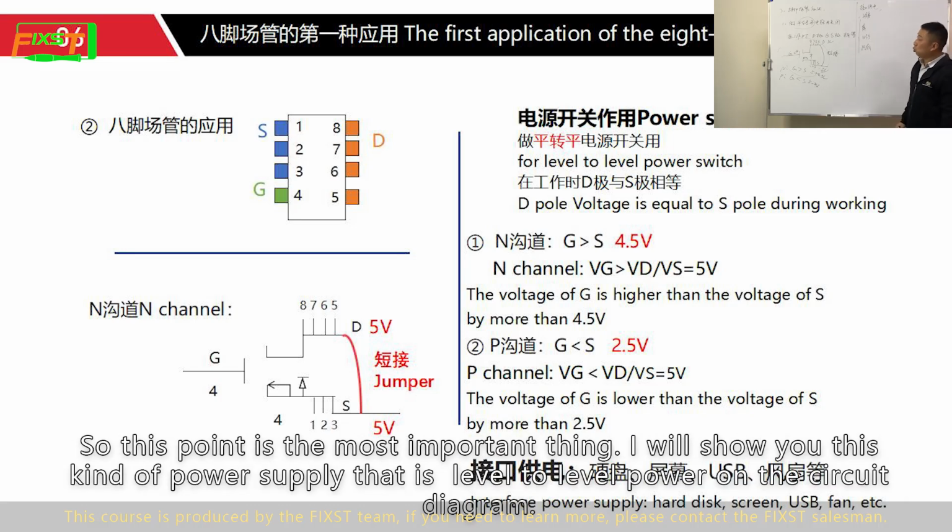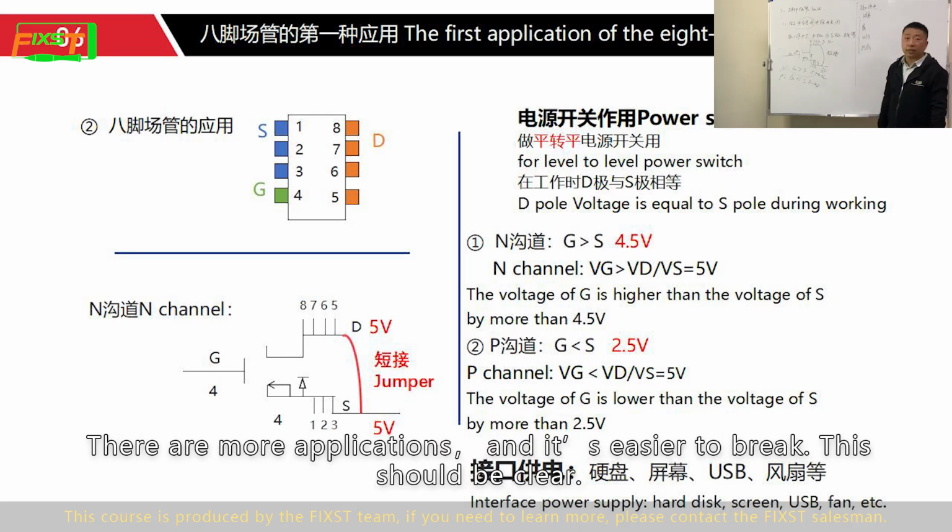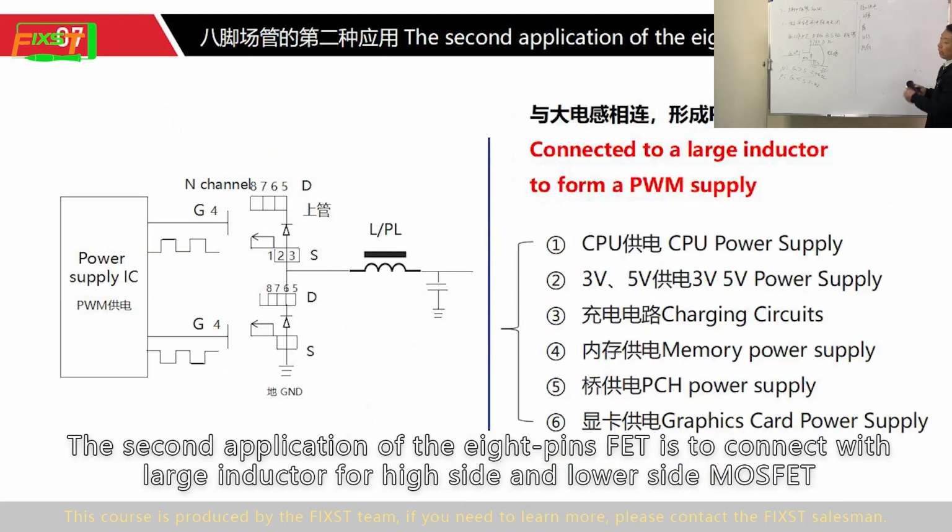So this point is the most important thing. I will show you this kind of level to level power supply on the circuit diagram. This is the first way of working, the principle of the level to level. There are more applications and it is easy to break. This should be clear. The second application of the 8-pin FET is connected to the large inductor for high side and low side MOSFET.